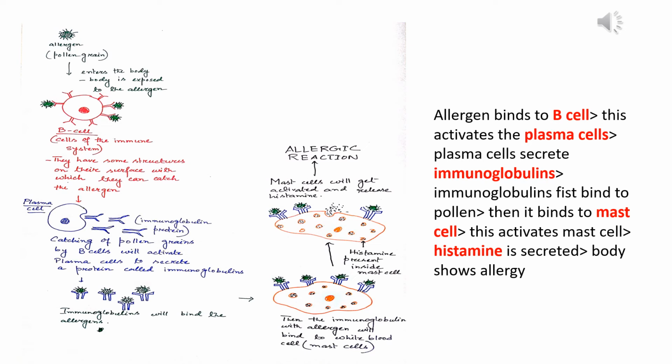This histamine will initiate the improper activation of the immune system and the allergic reaction, like a runny nose or rashes on the skin or other symptoms that manifest in different persons.